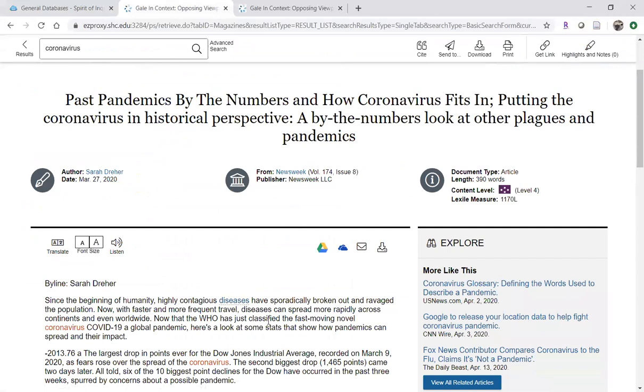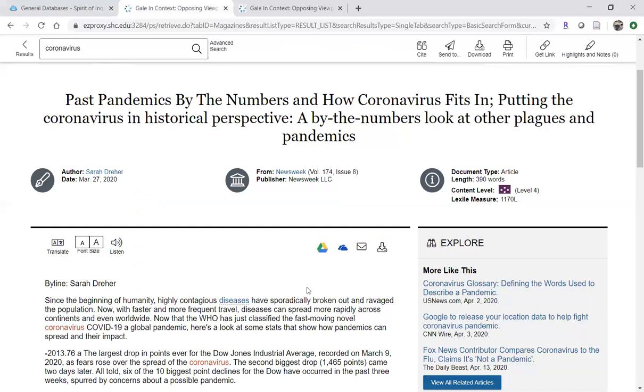Recall, if you're not sure what the source is, you can always just Google the source. And Google will help you find probably a link to the website for Newsweek, or even the Wikipedia article about Newsweek, which will tell you that my phone is lighting up because I said Google. It thinks I'm trying to ask Google something, so we'll just put that aside.